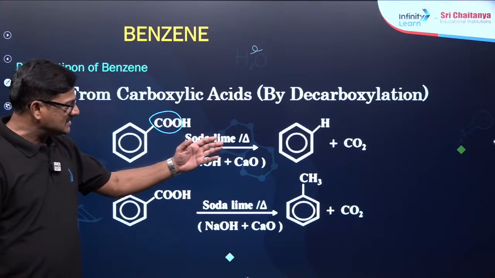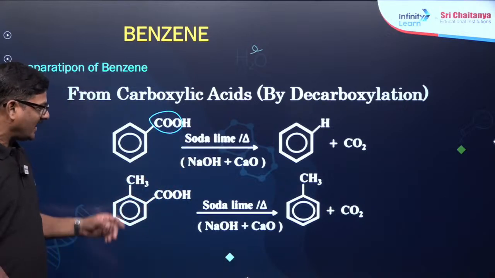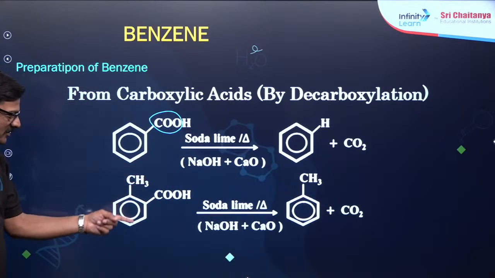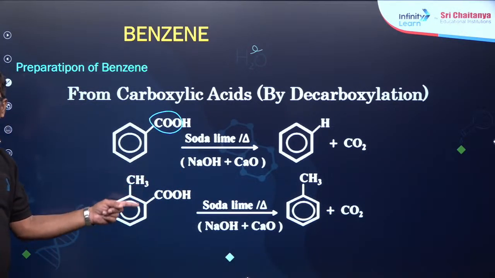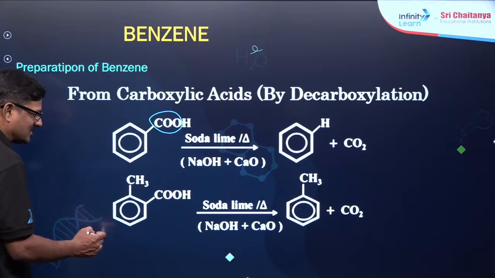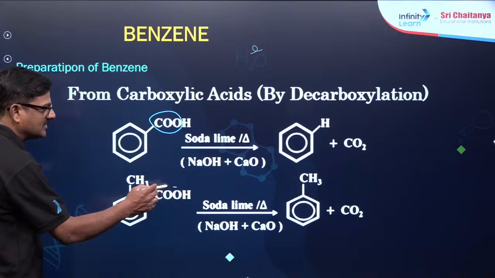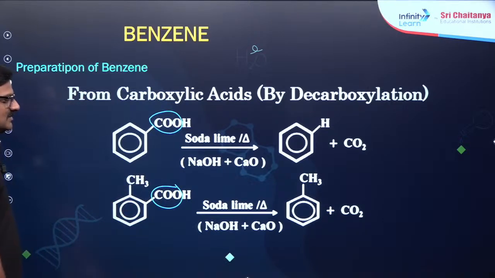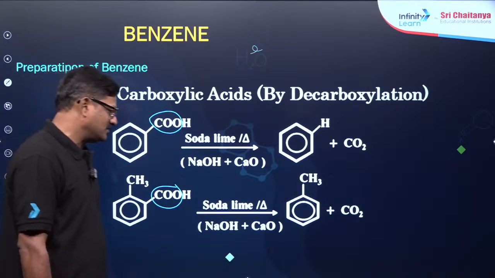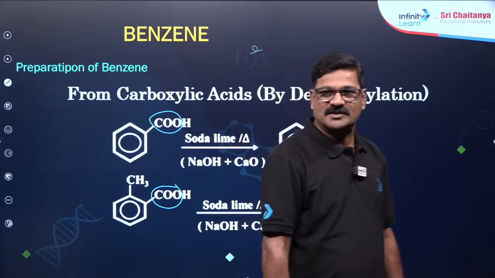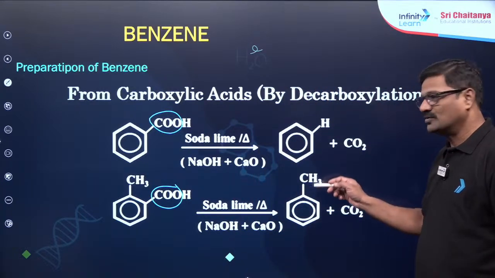You're going to get benzene. And can you say the name of this compound, children? This is called toluic acid, and when it is heated with soda lime, sodium hydroxide and calcium oxide, it gives toluene.